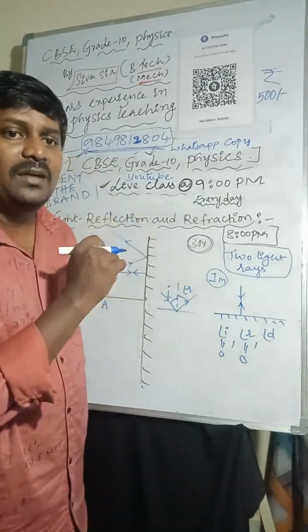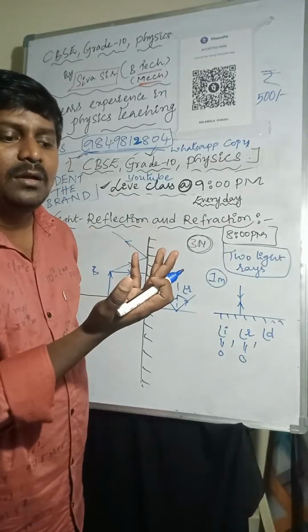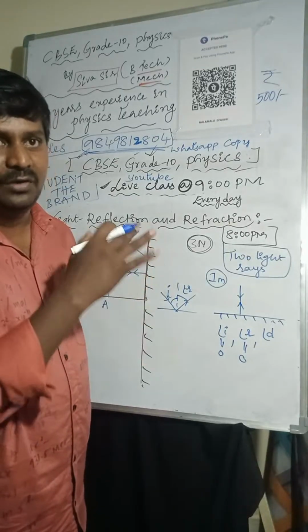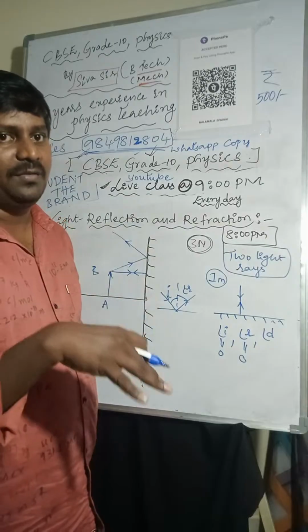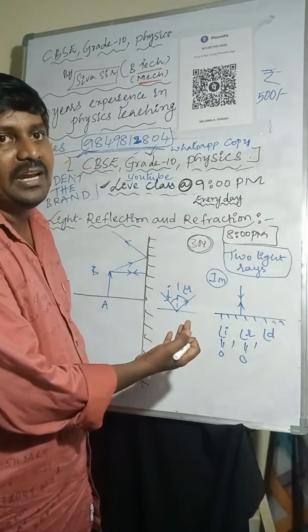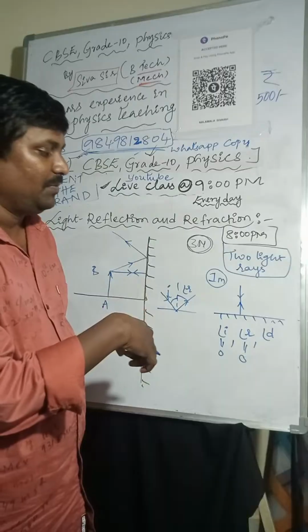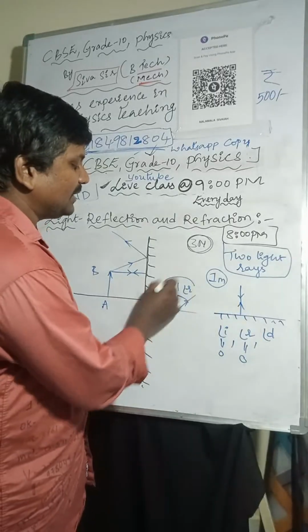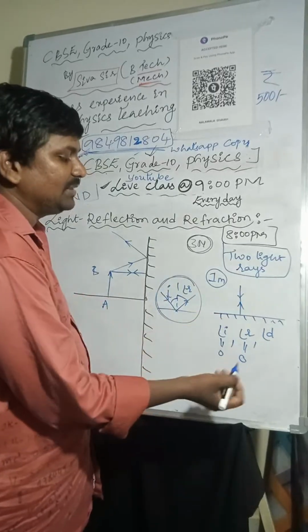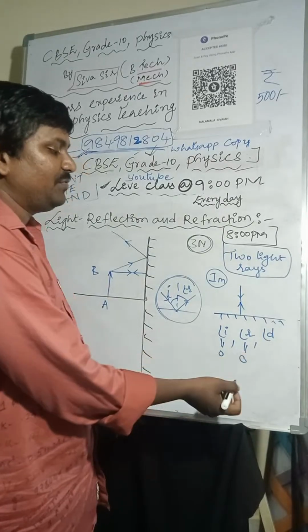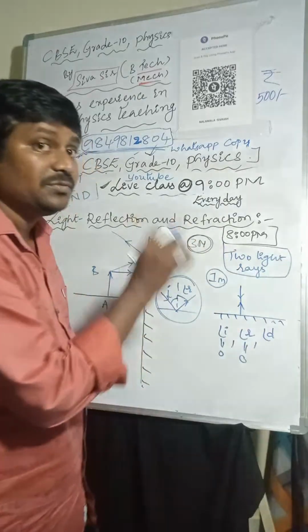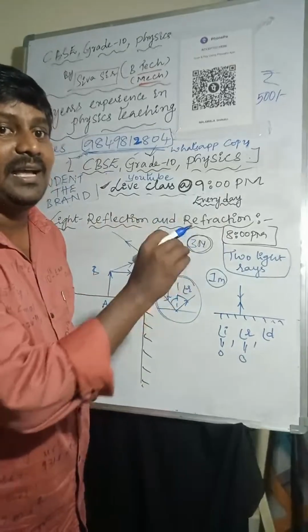But what about the angle of deviation? No idea. We'll get fully confused. So how can we identify the angle of deviation? That is a problem. By seeing the diagram only, we can understand the angle of incidence is 0 and the angle of reflection is 0. What about the angle of deviation? That is the reason they will ask this question.